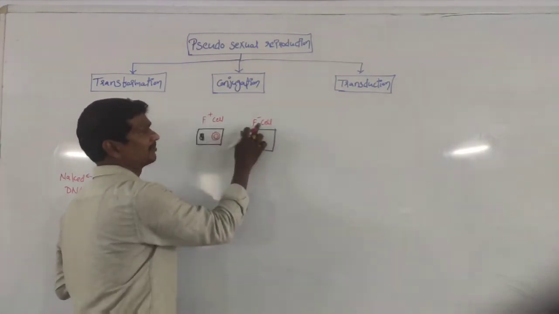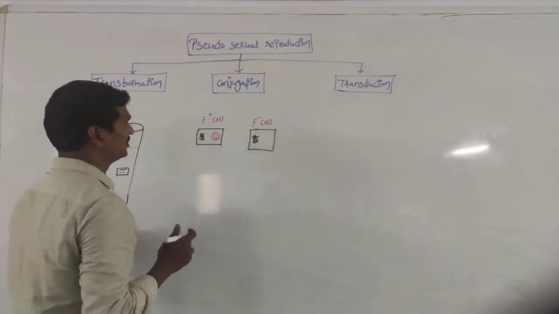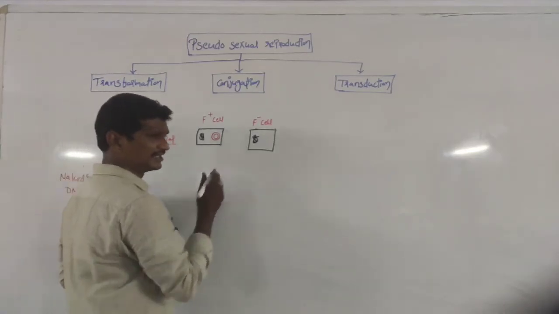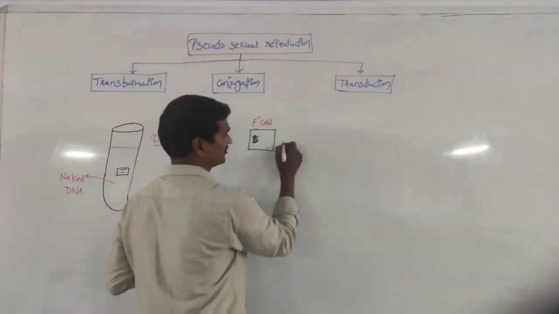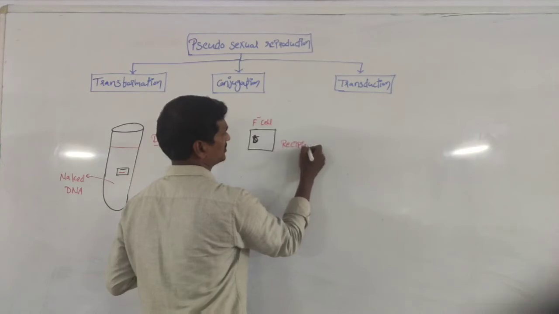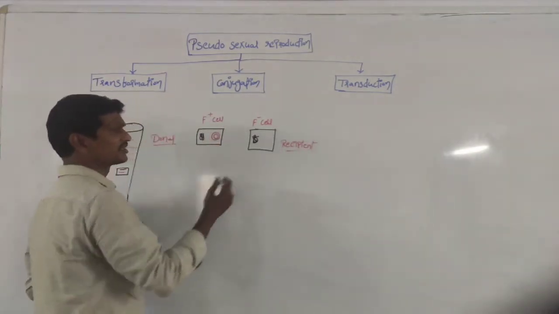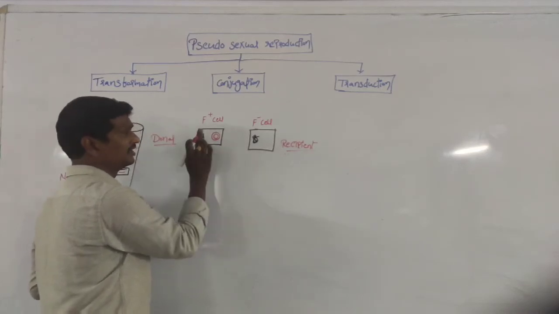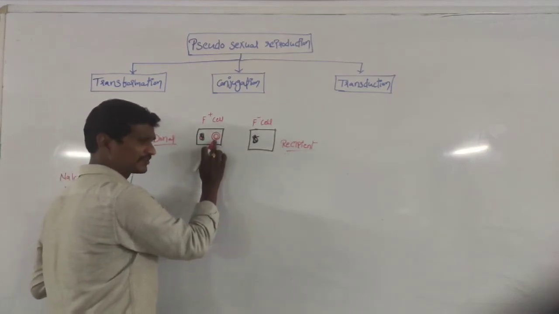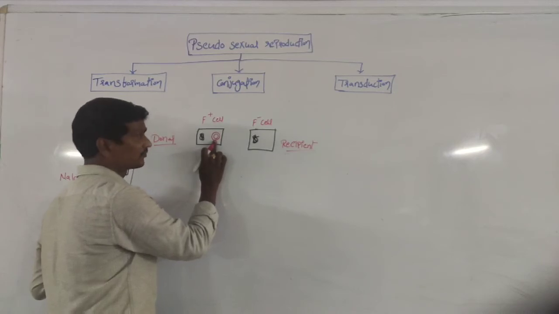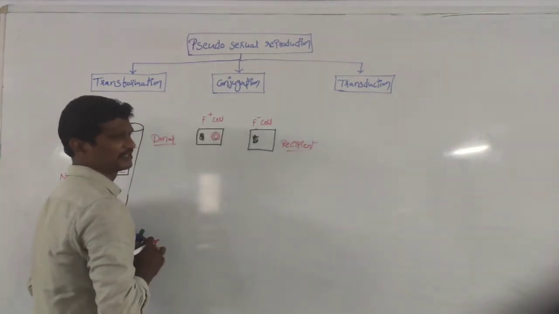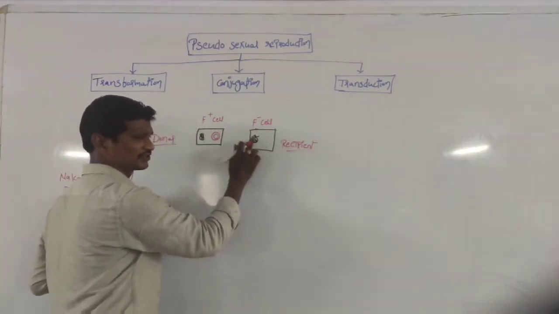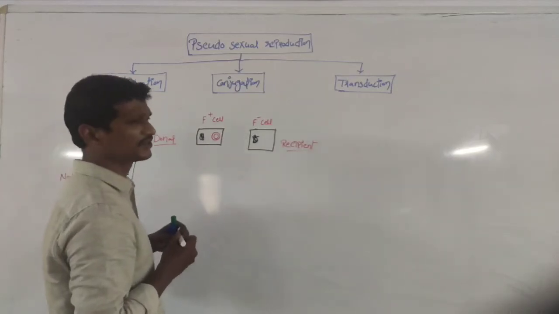Plasmids are present, F plus cells. Plasmids are not present, F minus cells. And these cells are called donor cells, and these cells are called recipient cells. So these are recipients, these are donors. So why are these donors? Because whatever the plasmid DNA is there, the plasmid DNA is transferred from the F plus cell to the F minus cell. That's the reason why this cell is called an F plus cell. This one is changing. That's the reason why this one is called an F minus cell. So how is the transfer taking place?